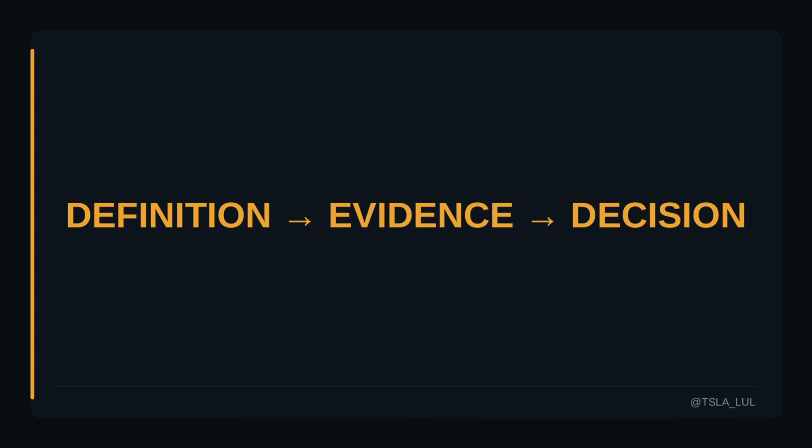3 steps. Define the thing, get the evidence, change one decision. If the third one doesn't happen, the first 2 were a hobby. Real example, inversion. Definition, an inverted gap is one price traded straight through instead of respecting it. Evidence, 3 out of 4 do it.